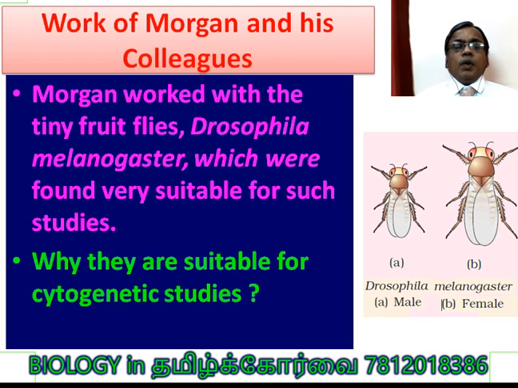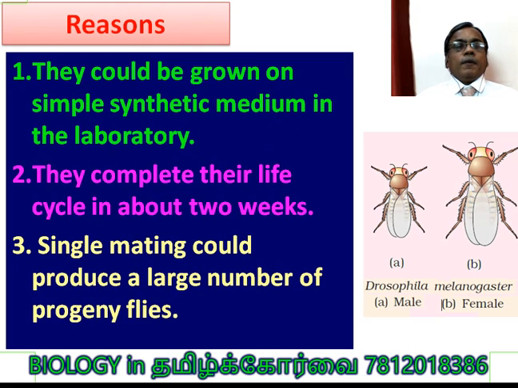Why are they suitable for cytogenetic studies? These are the reasons given in the CBSE book. Reason number one: they could be grown on a simple synthetic medium in the laboratory. So it can be maintained very easily. Usually, if you select an animal or plant for your studies, it should be maintained in the laboratory. Suppose you take a banyan tree for your studies, is it possible to maintain it in the laboratory or within the laboratory garden? Not possible. So this is one of the reasons.